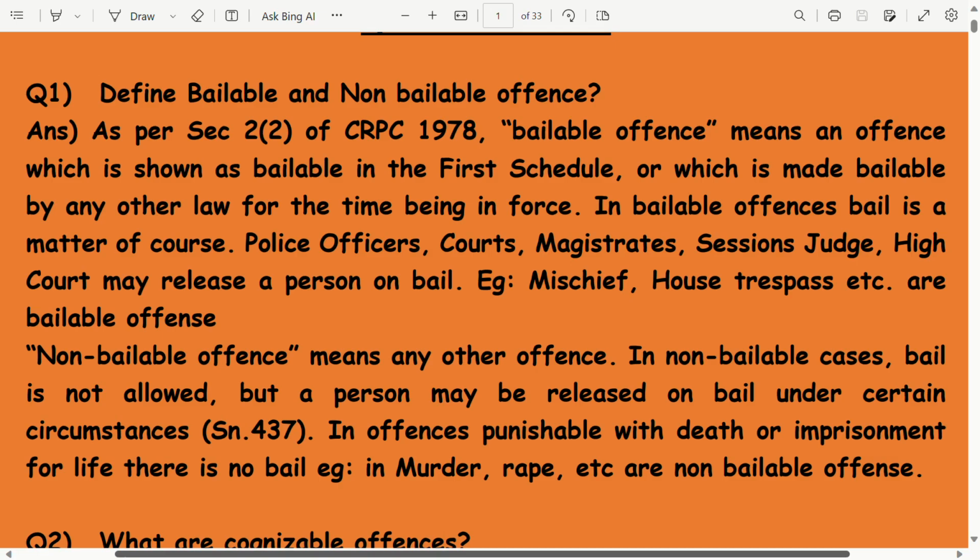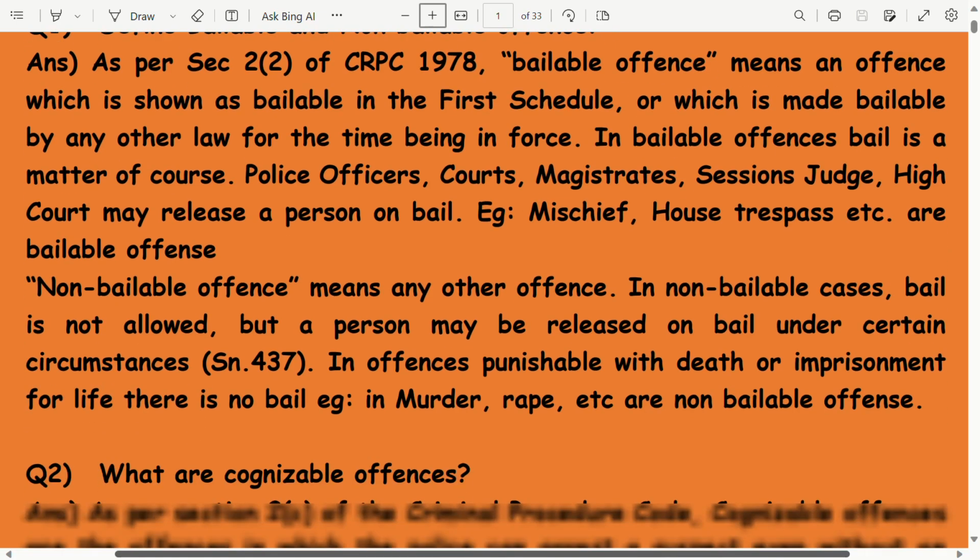Example, mischief, house trespass, etc. are bailable offences. Non-bailable offence means any other offence. In non-bailable cases, bail is not allowed, but a person may be released on bail under certain circumstances. Section 437: in offences punishable with death or imprisonment for life, there is no bail. Example, murder, rape, etc.